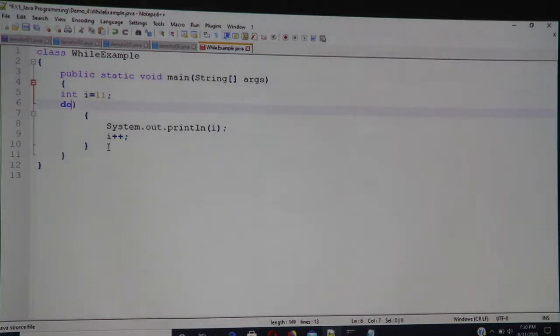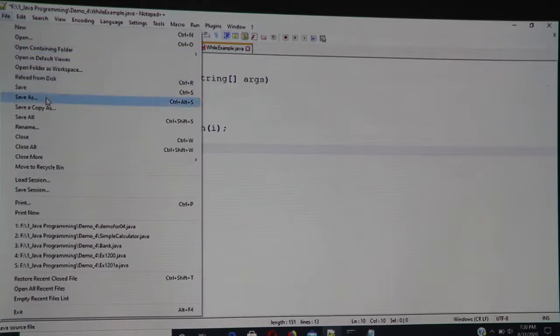This is very, very important, to understand the difference between while and do while.